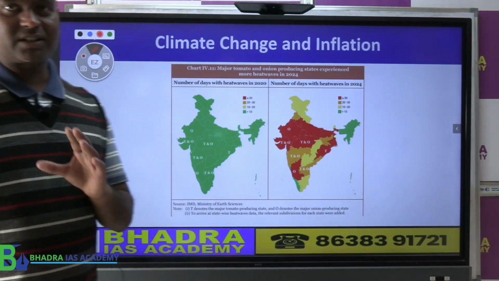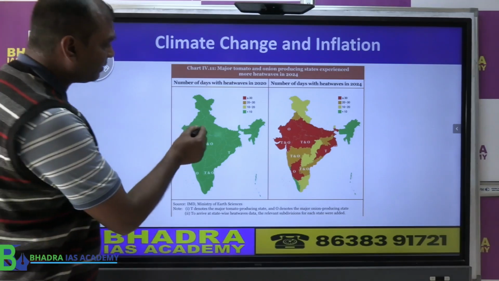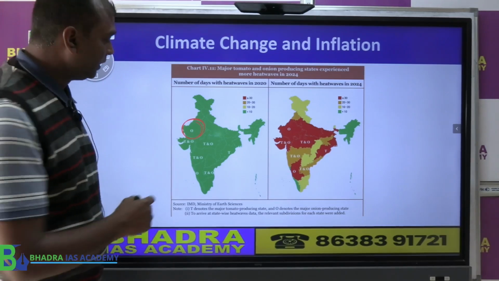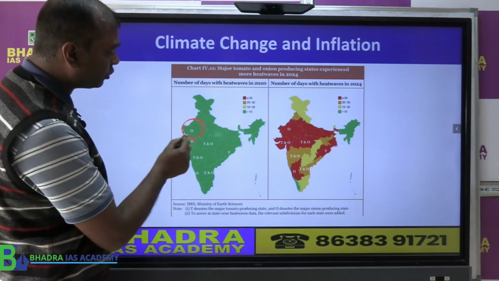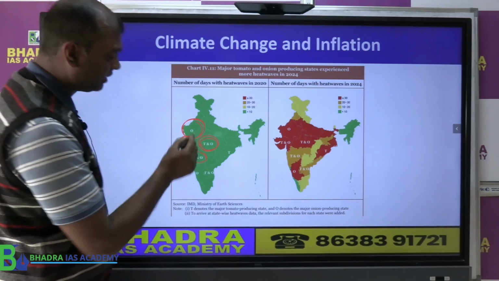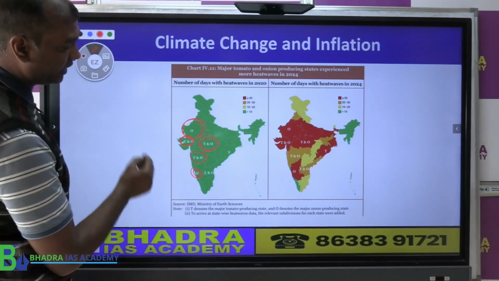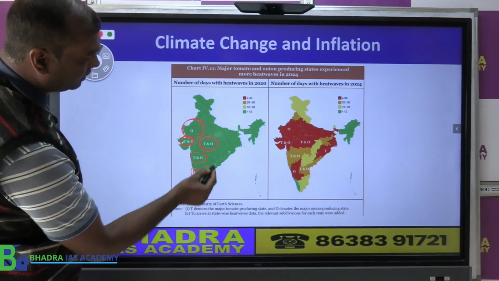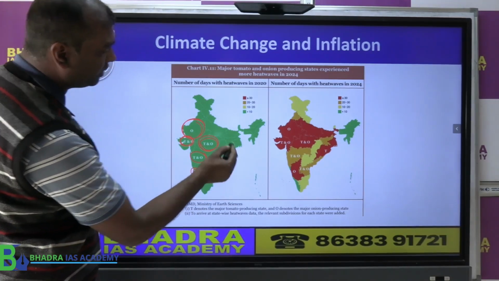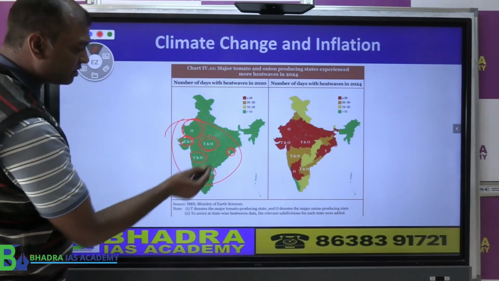Which are the states where they are producing tomato and onion? So if you see here, in Rajasthan, this is mostly O. O means onion. And here Gujarat has tomato and onion, MP tomato and onion, Maharashtra tomato and onion, Karnataka mostly onion, and here Andhra Pradesh we have tomato and onion, and a little above Andhra, Odisha we have mostly tomato. Now keep this in mind, these states which are producing.